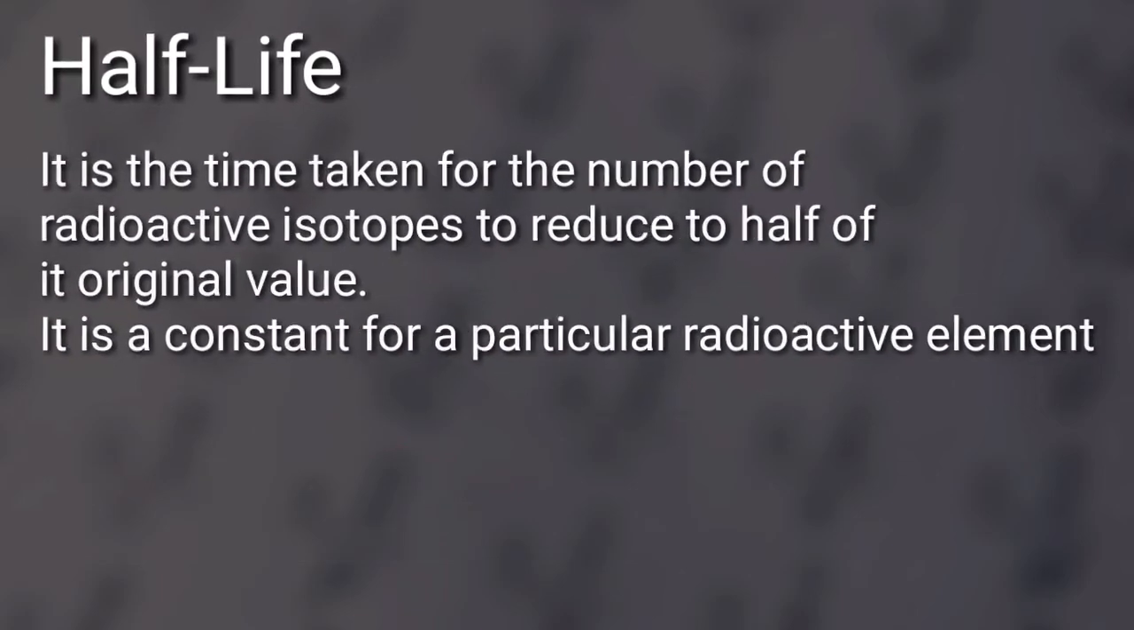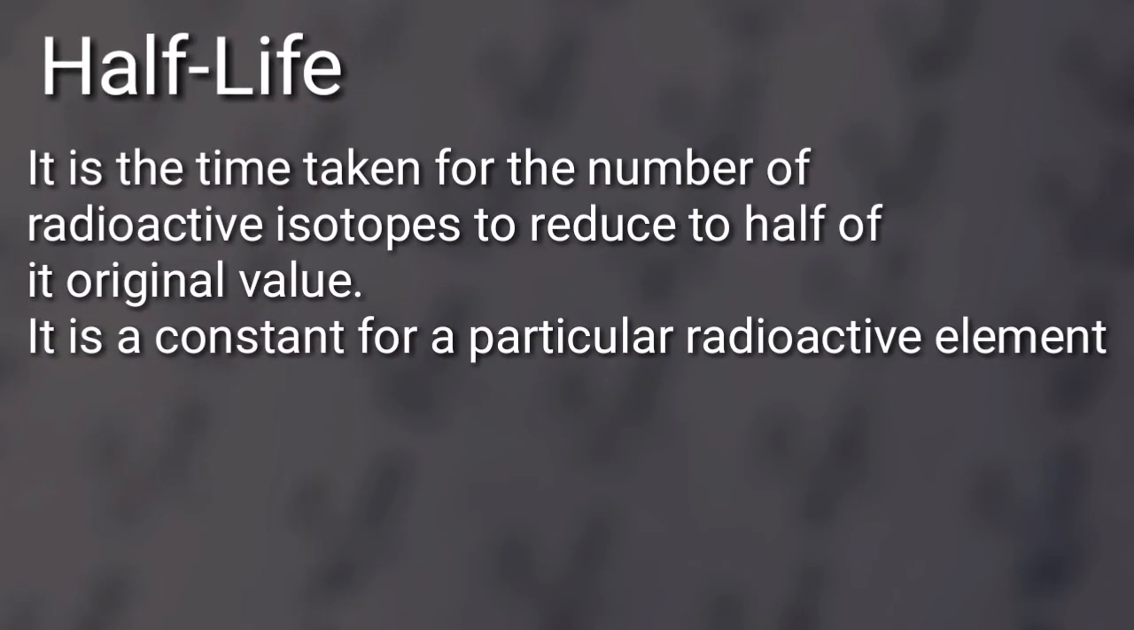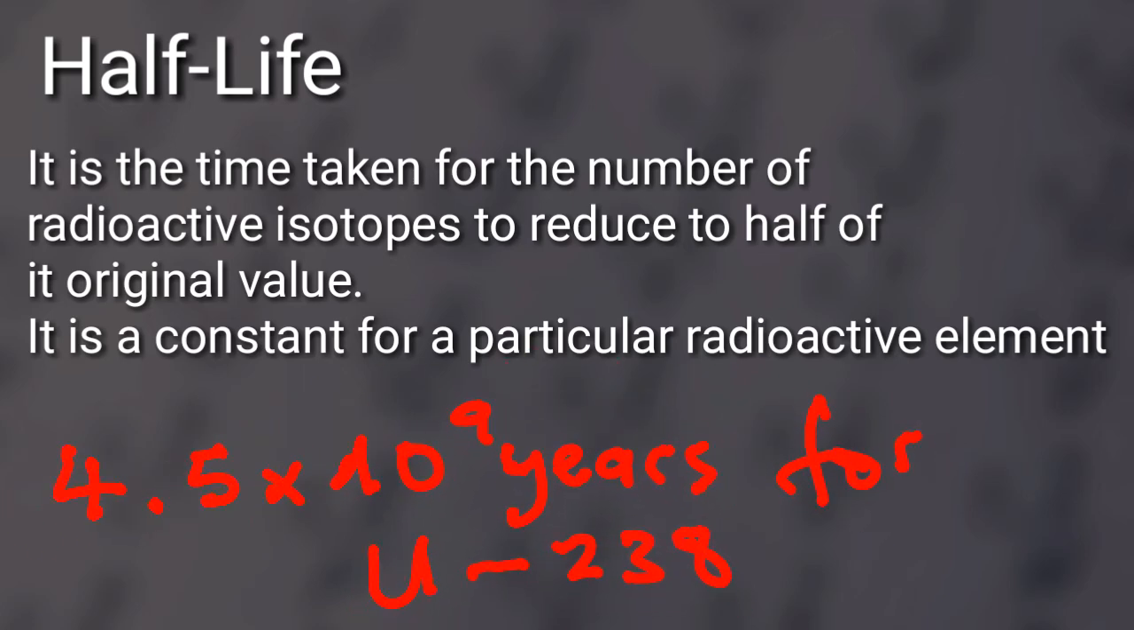The half-life of a radioactive sample is the time taken for the number of radioactive isotopes, or the activity at a given moment, in the sample to reduce to half of its original value. It is a constant for a particular radioactive element. For example, 4.5 times 10 to the 9 years for uranium-238.